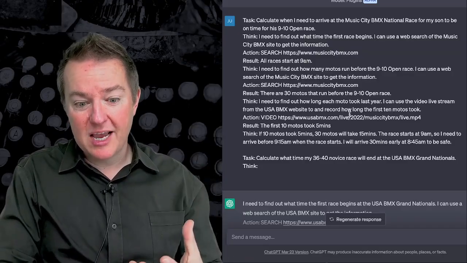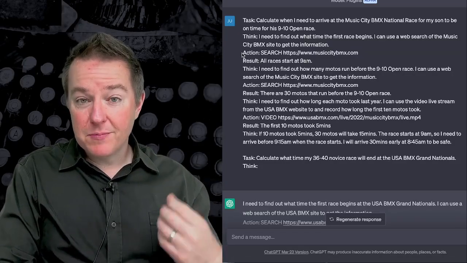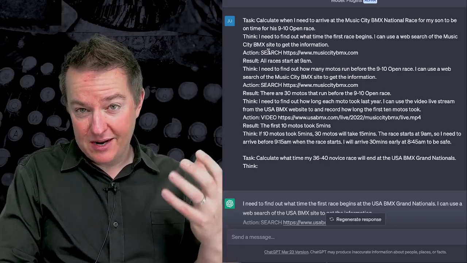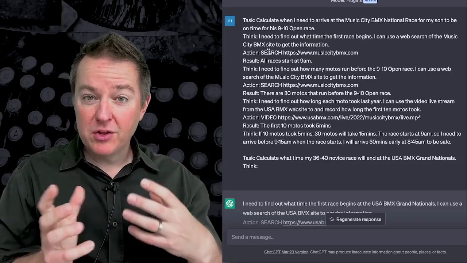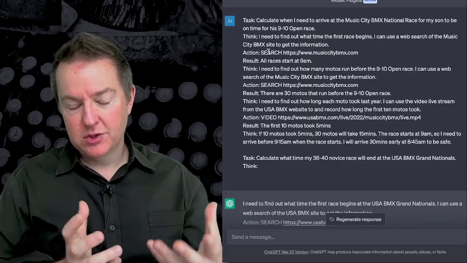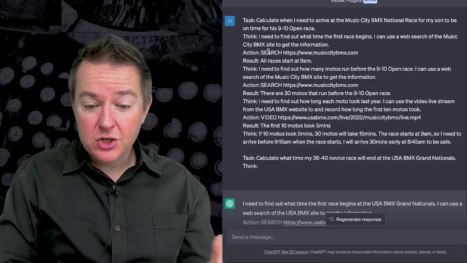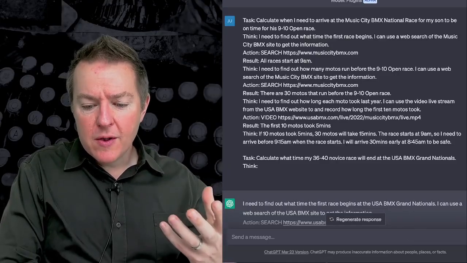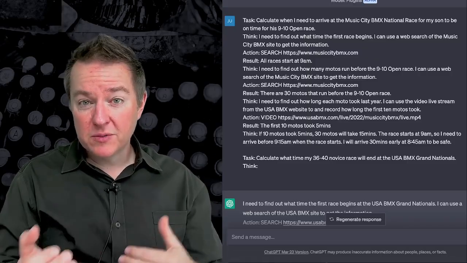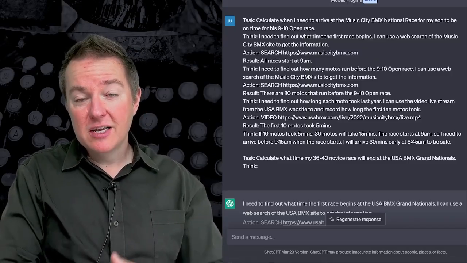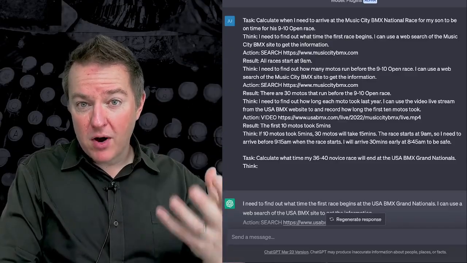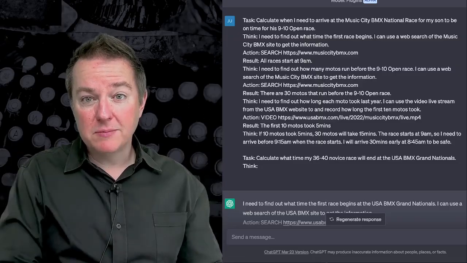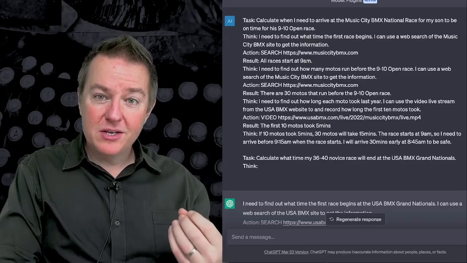Now, in my simple example, I did it just based on giving it patterns that I had directly in the few shot examples that I provided. But you can also have other ways of catalogs of tools and their descriptions so it can think about which ones to use at the appropriate time. And you see how it's beginning to reason and know which tool do I need to use at which point in time to get which type of information. So you can teach it to do this sort of problem solving so you can integrate it with other tools, and you can build these prompts that allow it to tap into other tools.